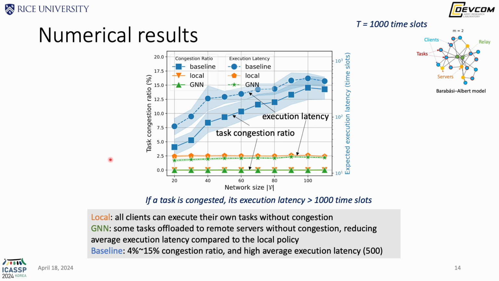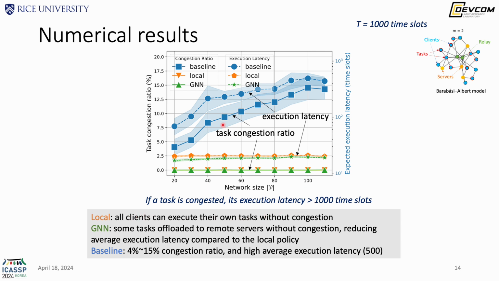Here we show the task congestion for this test. The solid blue lines show the task congestion ratio under the baseline approach, the green are the GM-based approach, and the orange are the local policy. Local policy means that all the clients just run their own tasks without offloading.